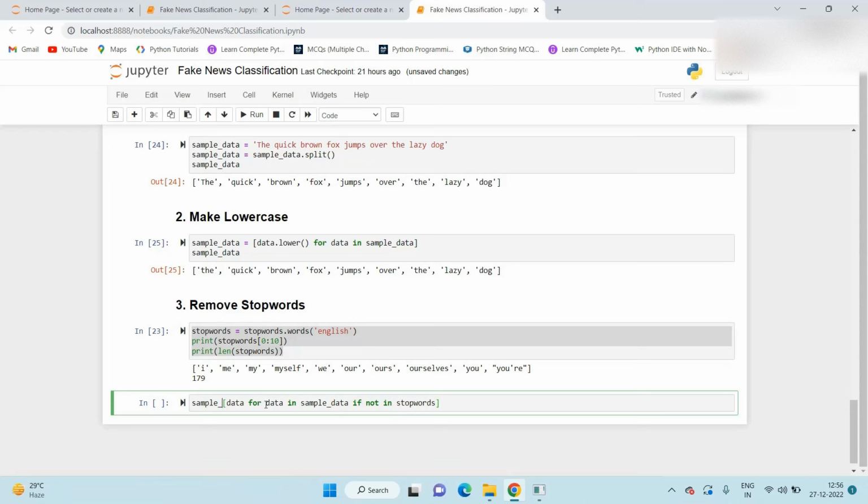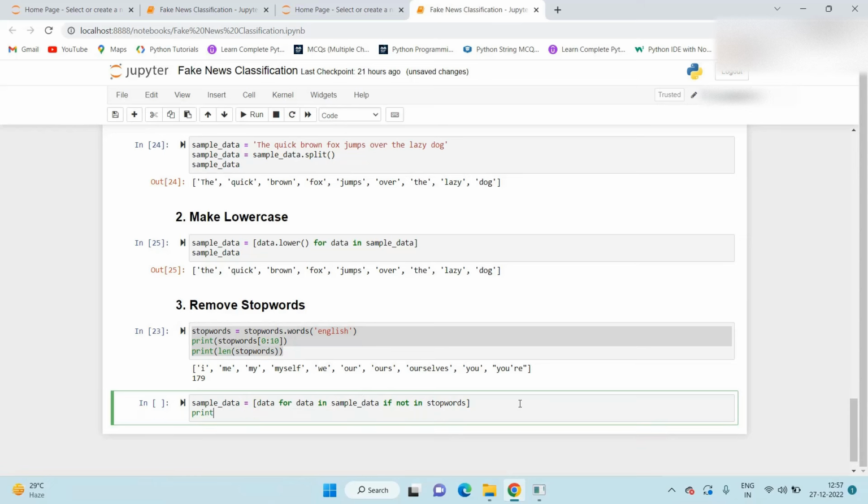Again here we create one object, sample data, and we check the length of the sample data.